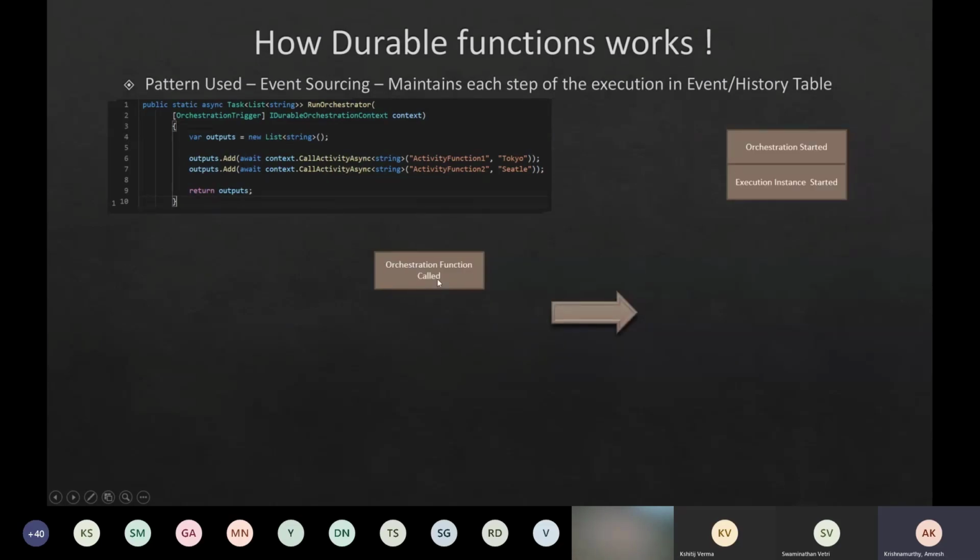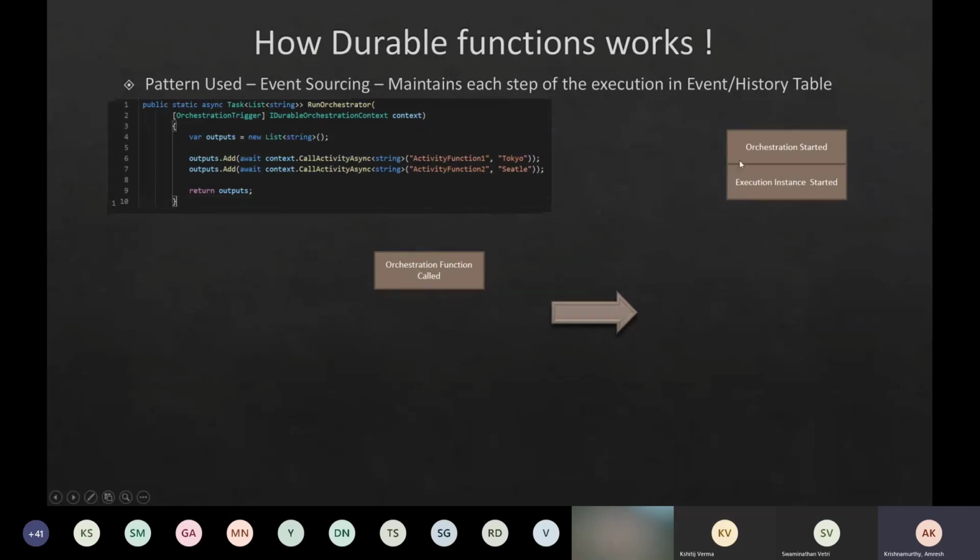When the orchestration function is called, it puts an entry in the history table saying my orchestration function has started. Every instance of my orchestration function gets an instance ID. This slide is something for us to understand. You will not even realize it from the developer point of view, but it is good to know, because if you have to write unit tests or debug, this will help you understand how it all works.